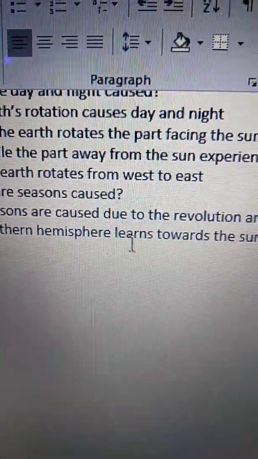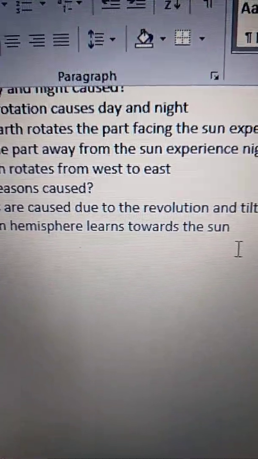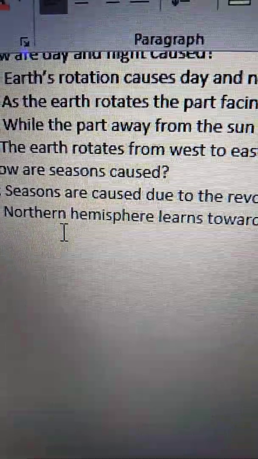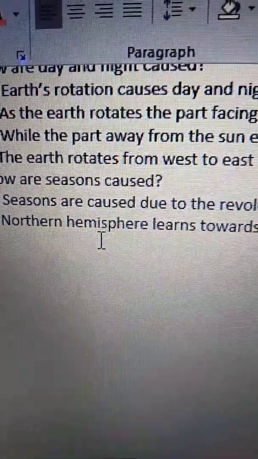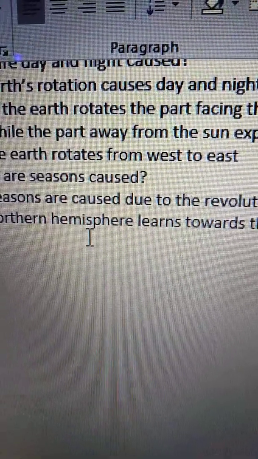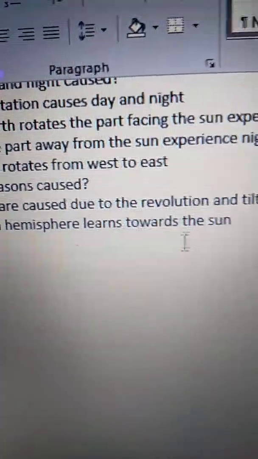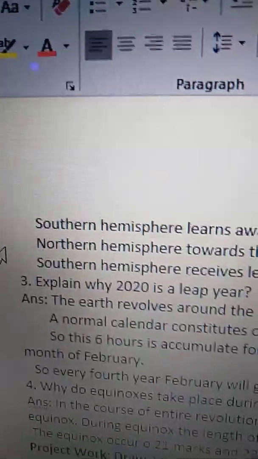Northern hemisphere leans towards the sun.